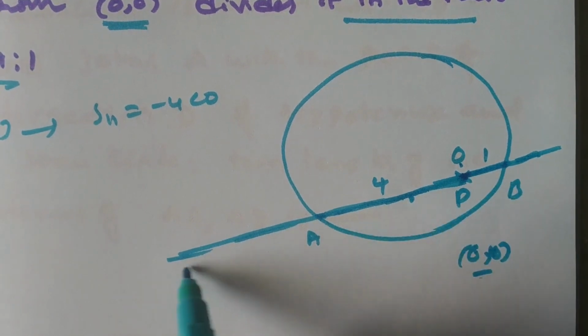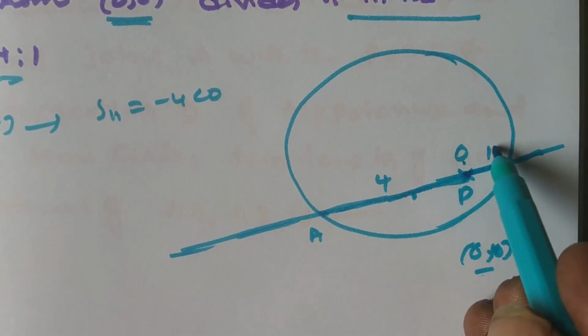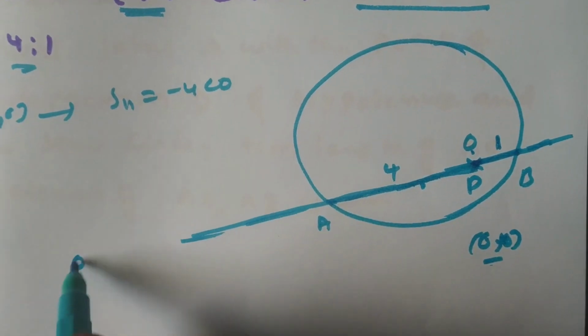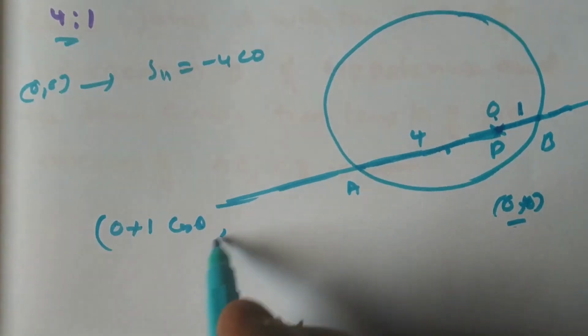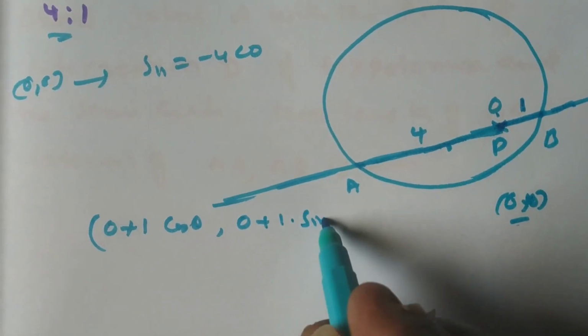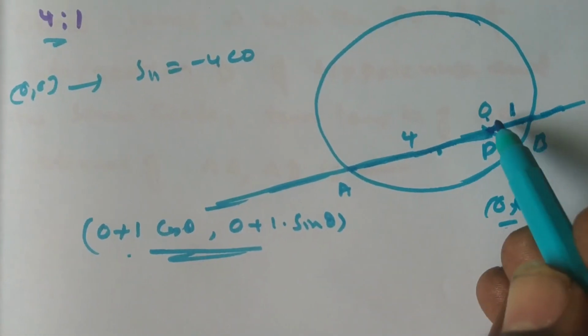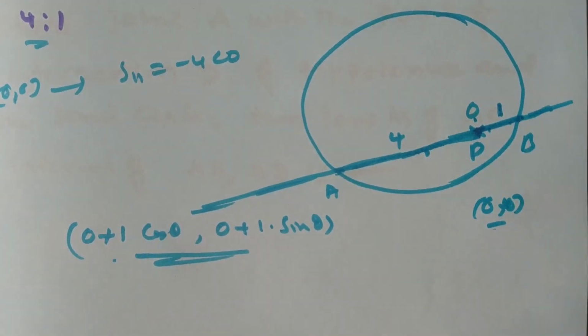Suppose the line makes an angle theta with the positive direction of the x-axis. By the parametric concept, any point on the line is taken as 0 plus r, what is r? 1. 1 into cos theta, comma 0 plus 1 into sin theta. This is any point on my line. 4:1 may be taken as 4, 1, say. This length is 4 and this length is 1, say.